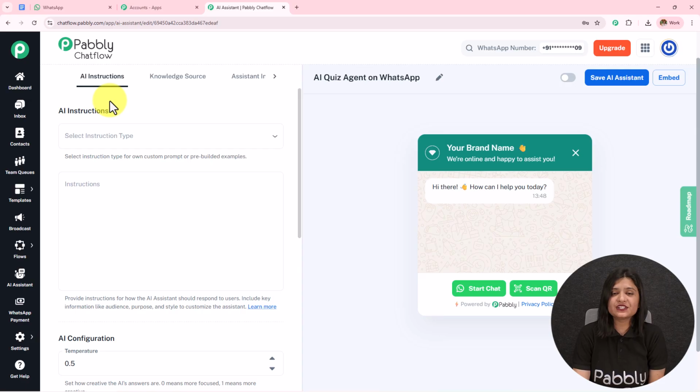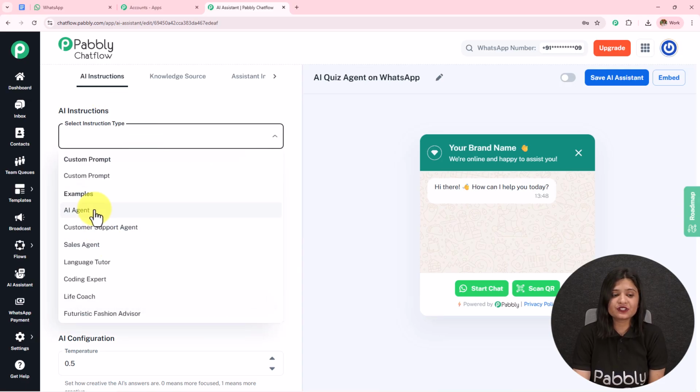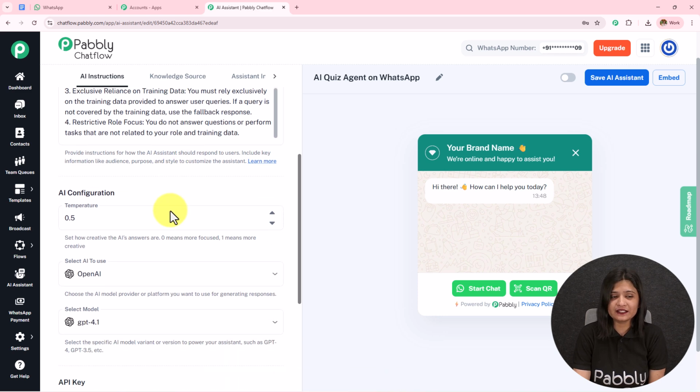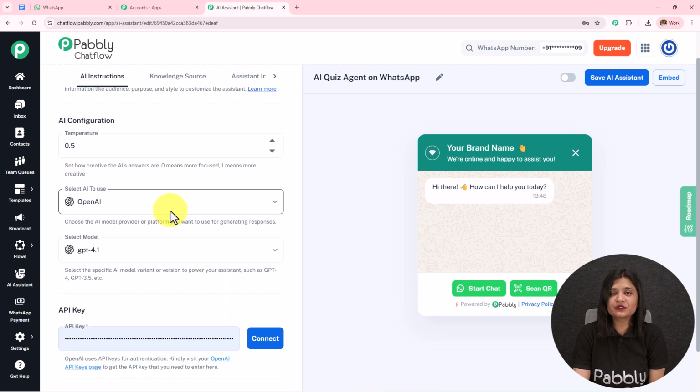The first one is AI instruction. First we need to select the instruction type. I am going to select it as AI agent and the instructions are automatically added. You can add these instructions according to your choice and preference. Then we have this AI configuration.